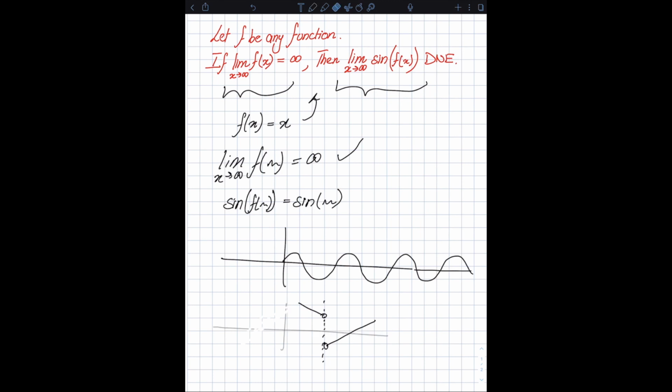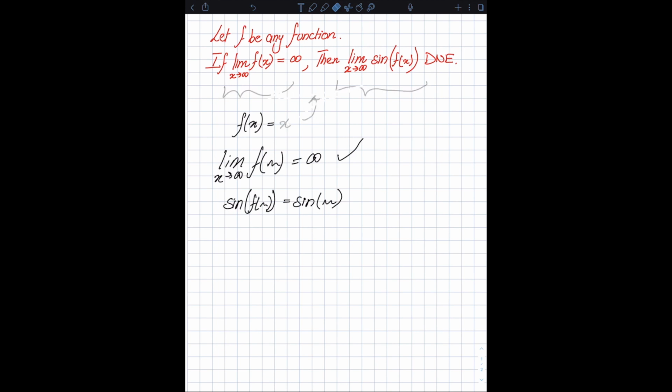So once again, the question is quite simple. You just have to argue whether or not the theorem stated above is true. If you think it's true, then you would have to prove that for every function that satisfies the condition that the limit as x approaches infinity of that function is infinity, this limit as x approaches infinity of sine of f of x does not exist. So at this point, I would ask you to just pause the video and see if you can figure out whether this is true or false.